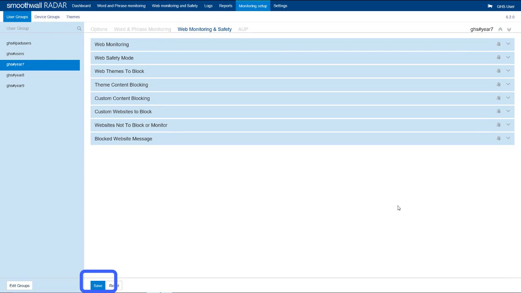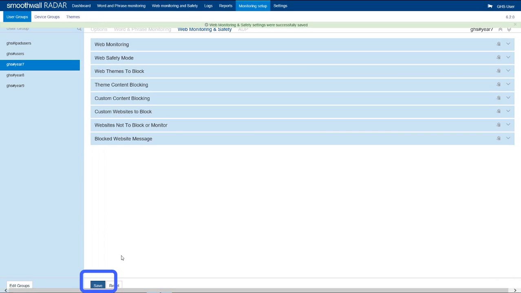Use Save at the bottom of the page to save any settings that have been modified. These will take effect the next time a user logs on to a device with active client software installed.